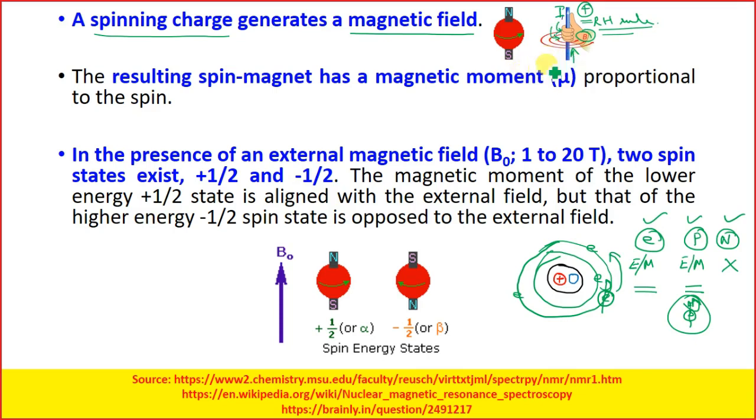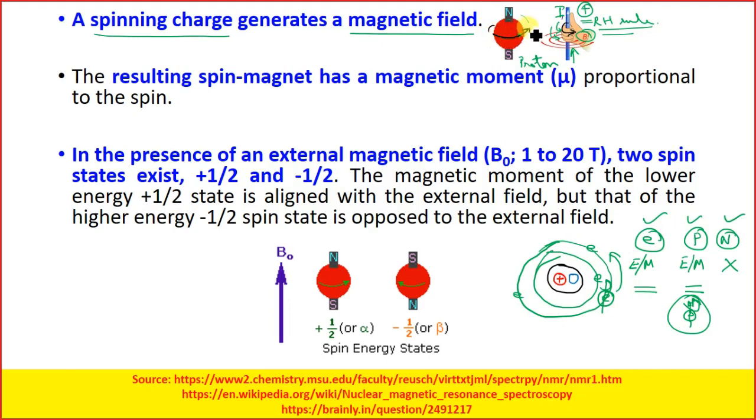Herein, suppose this red ball is a proton. Now the proton is moving in this direction. When it is moving in this direction, we apply Fleming's right hand rule, and it is moving and coming around in this way, so it is in the direction of the magnetic field.